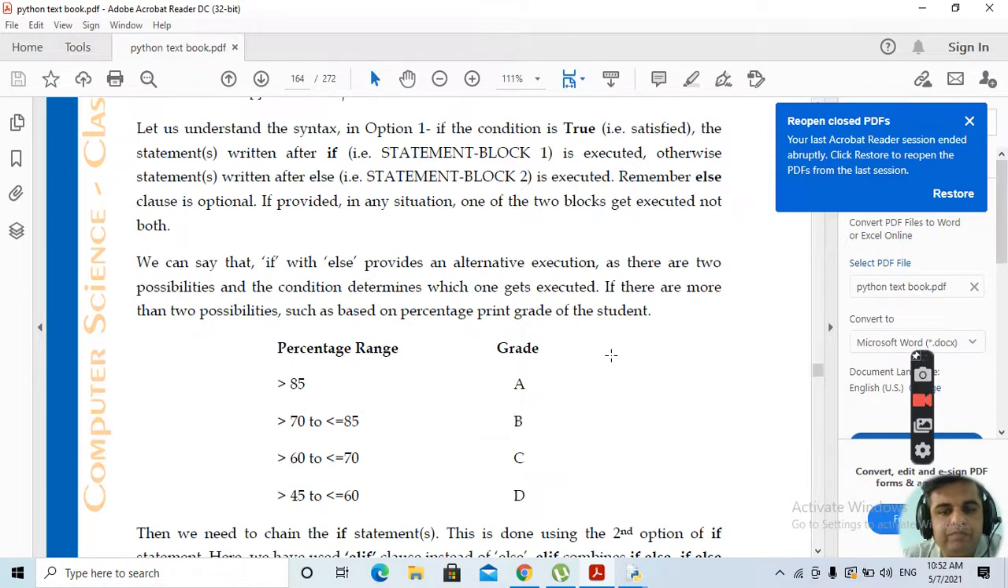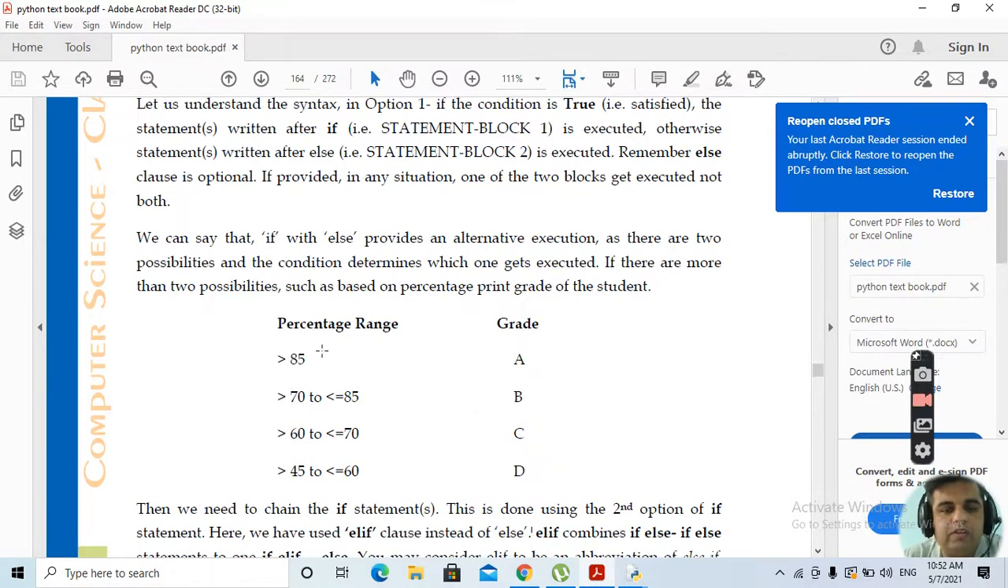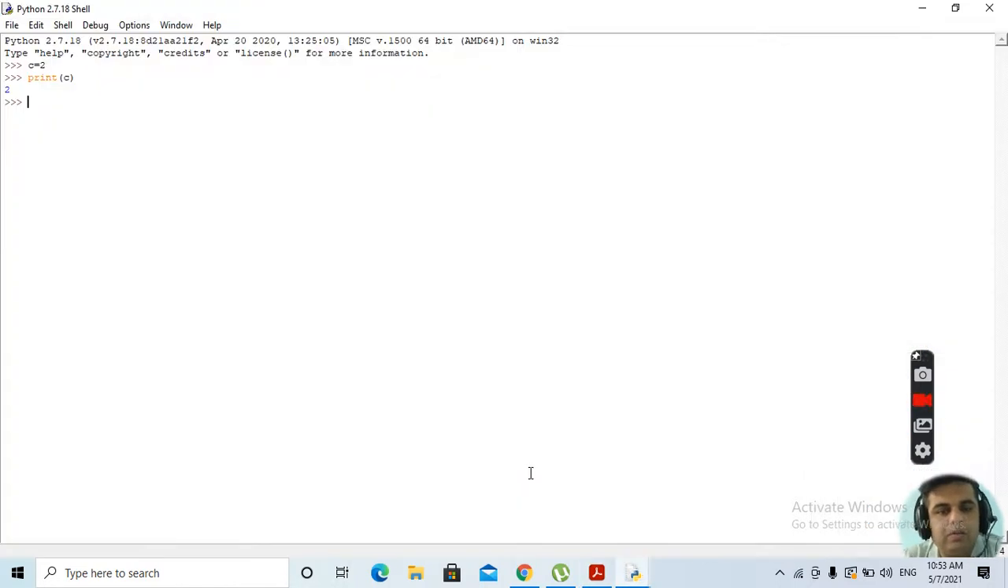Suppose we want to write a program for this. Suppose this is the criteria. If the percentage is greater than 85, we need to have grade A. If the percentage is between 70 and 85, print grade B. If the percentage is between 60 and 70, then C. 45 to 60, then D. This is how the program is written up.